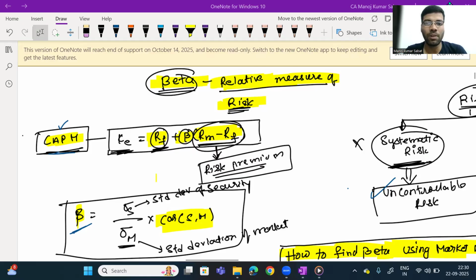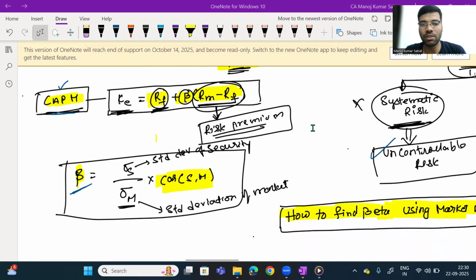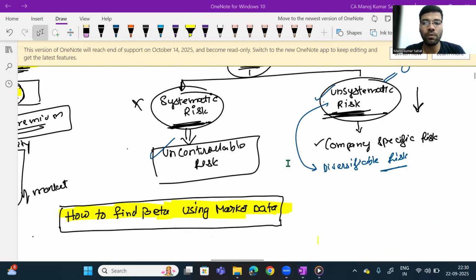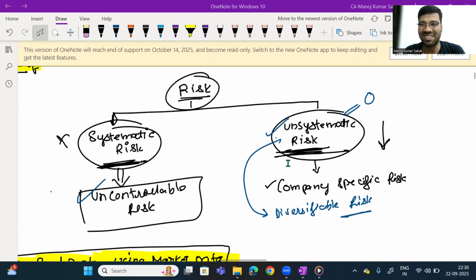In our earlier video, we discussed the concept of beta. Now let us discuss this beta further and understand the meaning of risk. As I have told you, beta measures the volatility of the share. It takes the standard deviation of the security, the standard deviation of the market, as well as the co-movement between the security and the market, and it defines the risk. So in this video, we'll be discussing what is called risk.